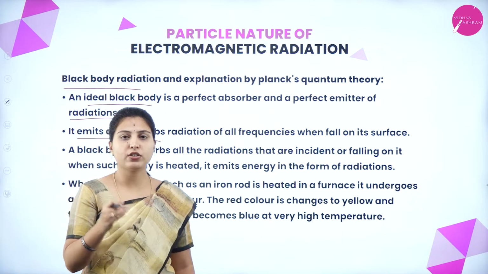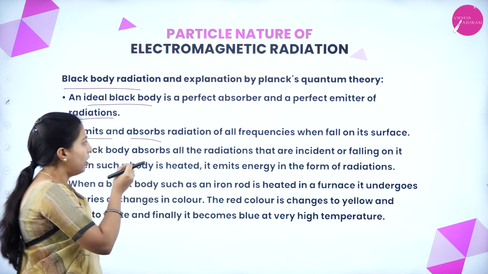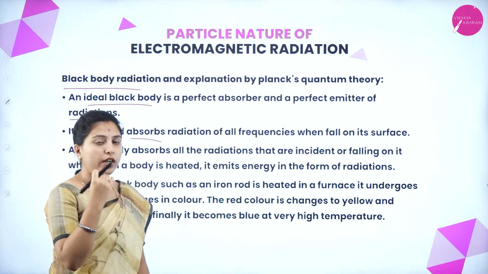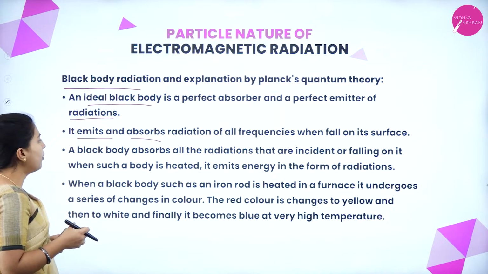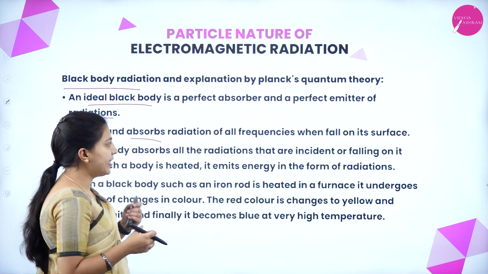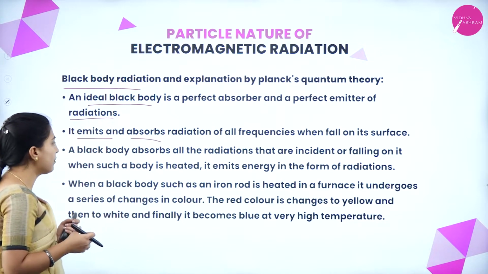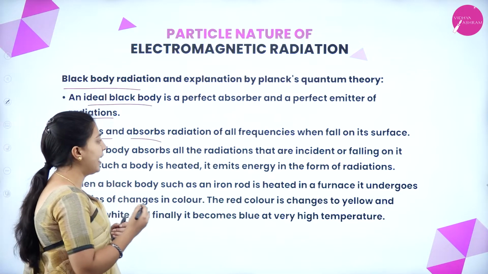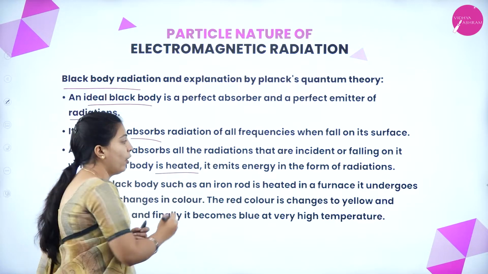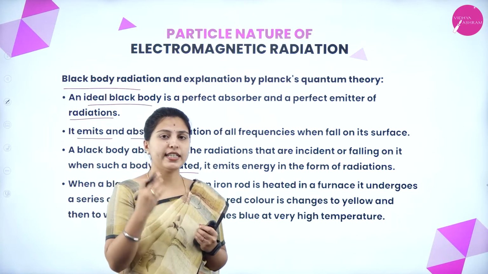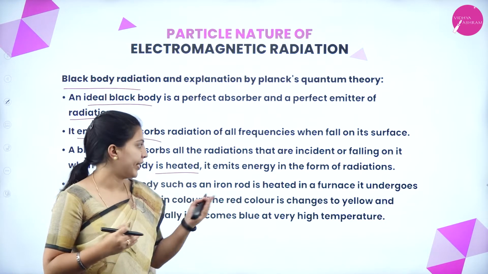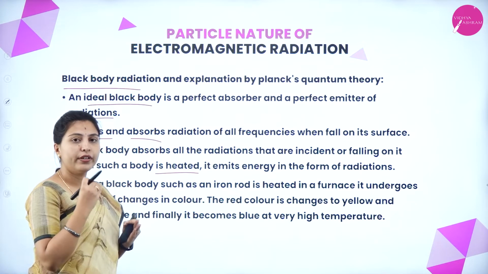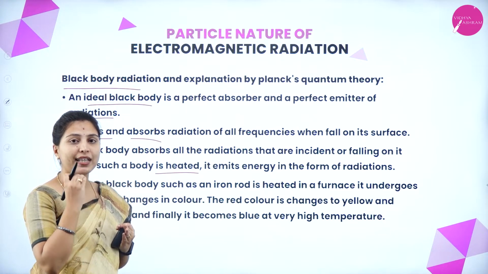On the surface of a black body, all the frequencies can be absorbed or emitted. A black body absorbs all the radiation that is incident or falling on it. When such a body is heated, it emits energy in the form of radiation. When the black body is heated up, it will emit all kinds of radiation, in the form of energy.